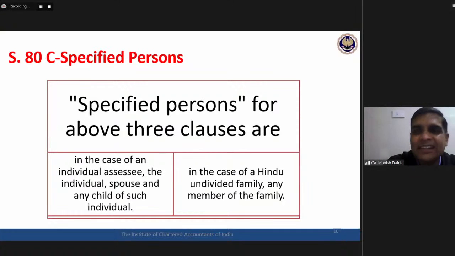You cannot answer income tax based on common sense, based on "I feel like so", मुझे ऐसा लगता है. That is not the criteria. What is written in the law, that is final, and how to interpret it. So when the section is talking about any child of such individual, that means it includes minor child, it includes major child, it includes dependent, and includes independent. Even a married daughter, even after marriage, she is still a child of the individual. So on her life also, if the insurance premium is being paid, 80C deduction is available. Tell me if you are getting it clearly or you are still having some issues.